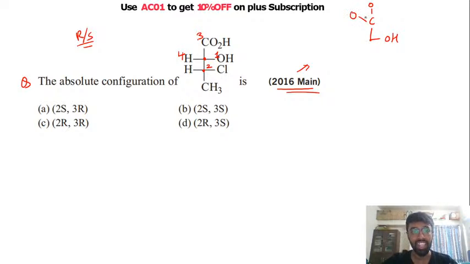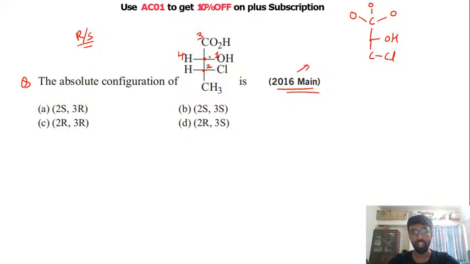Priority is given by the CIP rules. According to the CIP rules, if you have a double bond, it is taken as single bonds. On this carbon, you have a carbon which has a carbon-chlorine bond. That is why this carbon will have higher priority. So this is how we will give the priority.